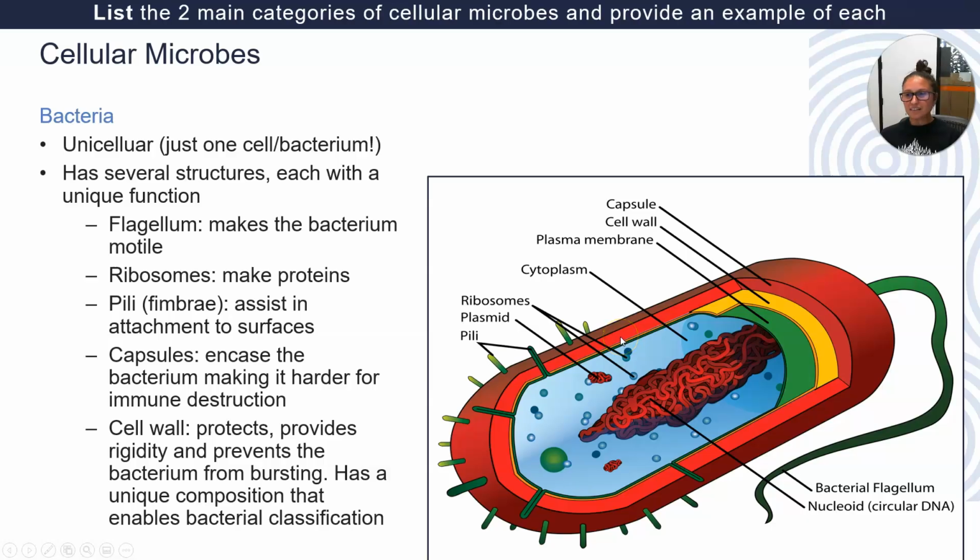So there are certain things that bacteria have that allow them to survive in the world. For example, look, they have a tail. They can make them swim around. They've got ribosomes, so they can make proteins. They have pili, which are little kind of thorns coming out of them, all right? They also have capsules, some of them do, and that's kind of protection, like a coat of armour. And one of the most important things about bacteria is that they have a cell wall.